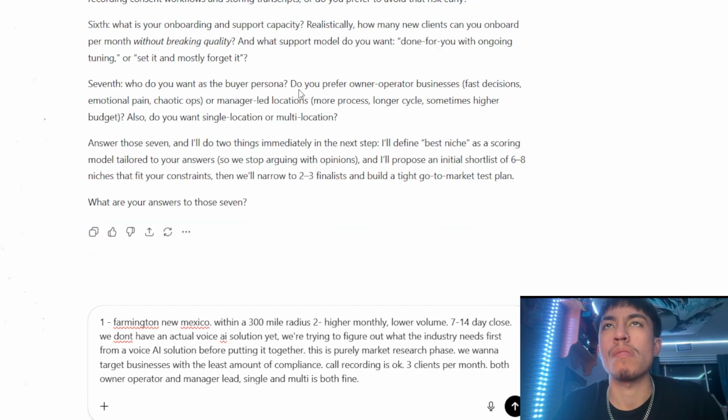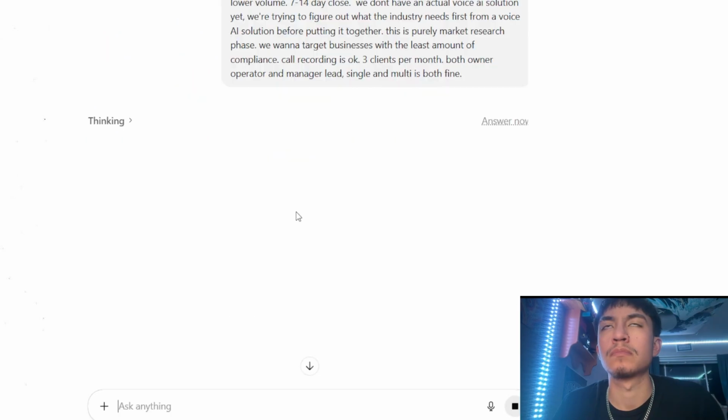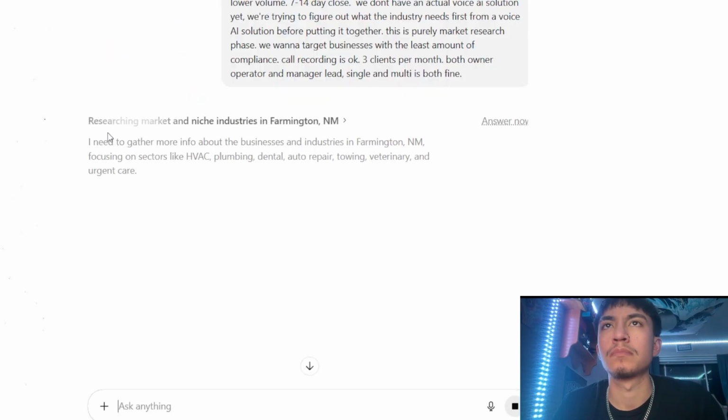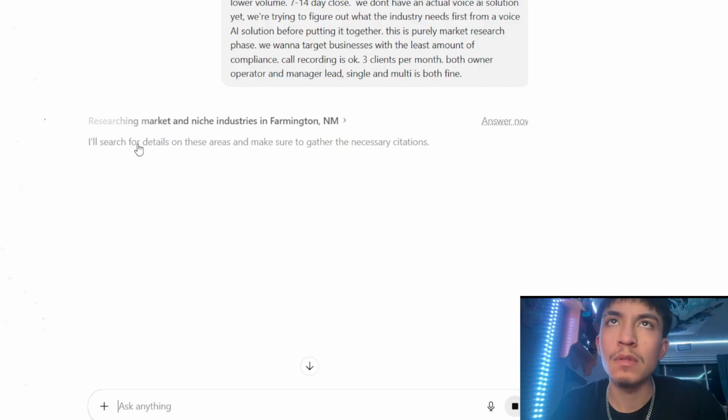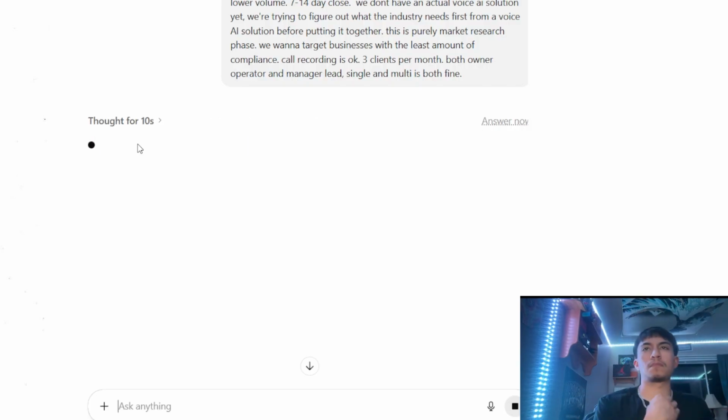Do you prefer owner operator as a buyer persona? Okay, now it should be good. Now we see it's researching and gathering more information. We're just gonna let it research and do its thing, and then we're gonna look at the output and see what it came up with.